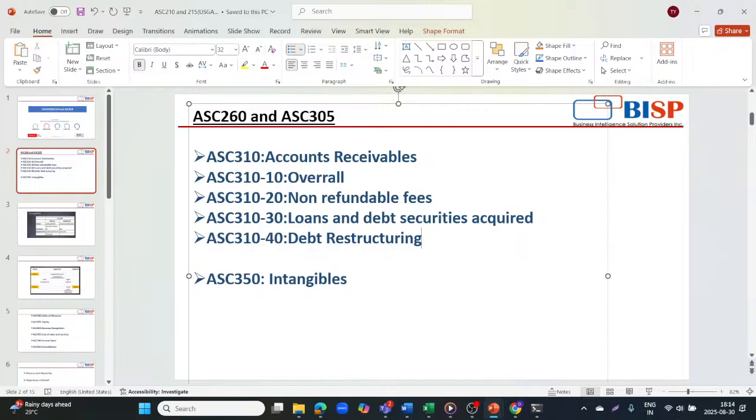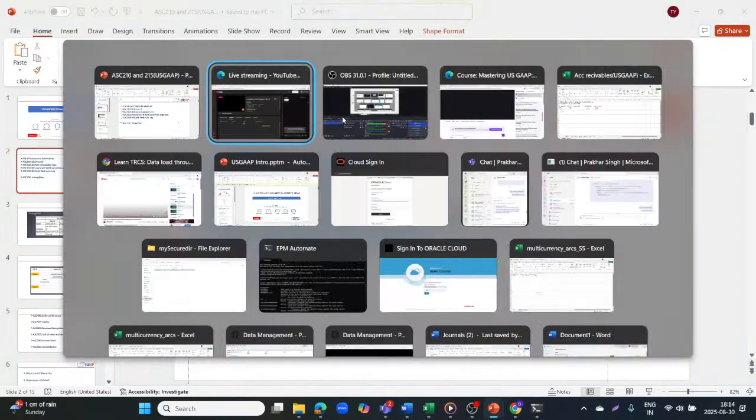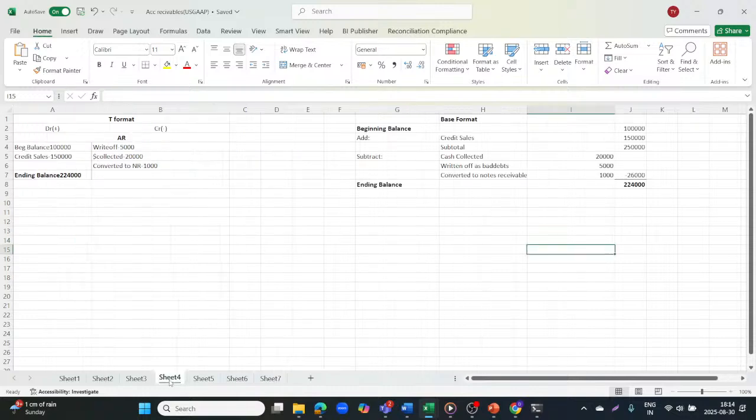So basically, Accounting Standard Codification 310 aims to standardize how companies report financial instruments that represent future inflows of cash, ensuring that the financial statements accurately reflect a company's financial position and performance related to its lending and credit activities. Here we'll also study one topic, factoring, that we'll cover later on.